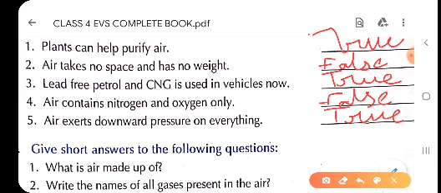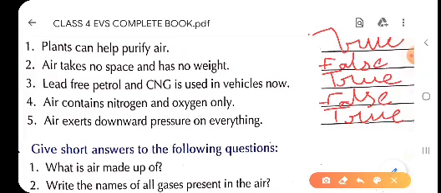So, children, let us revise. Plants can help purify air is true. Air takes no space and has no weight, false. Lead free petrol and CNG is used in vehicles now, true. Air contains nitrogen and oxygen only, false. Air exerts downward pressure on everything is true.